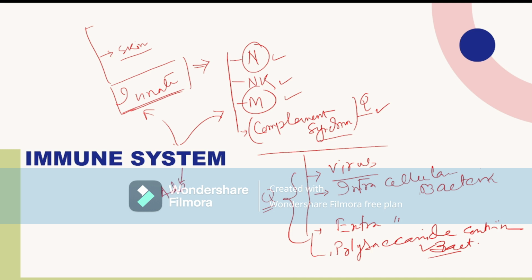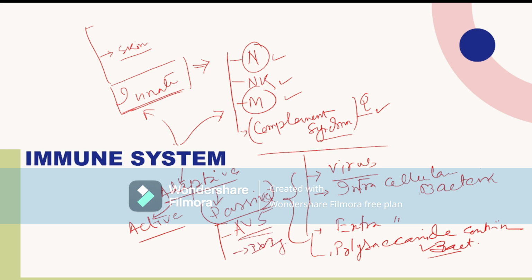Next is adaptive immunity. Adaptive immunity is divided into two types: one is active and one is passive. What is the example of passive adaptive immunity? This is an MCQ. If we give ABS or IVIG, or any immunoglobulin, to a patient, then this is causing passive immunity.